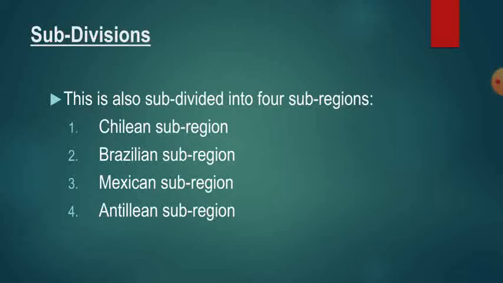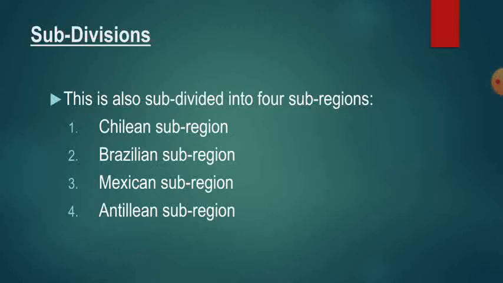Next is the Brazilian subregion. It covers the whole of Brazil and extends up to the Panama Canal, and it is very rich in faunal composition. So this region contains a high number of fauna.